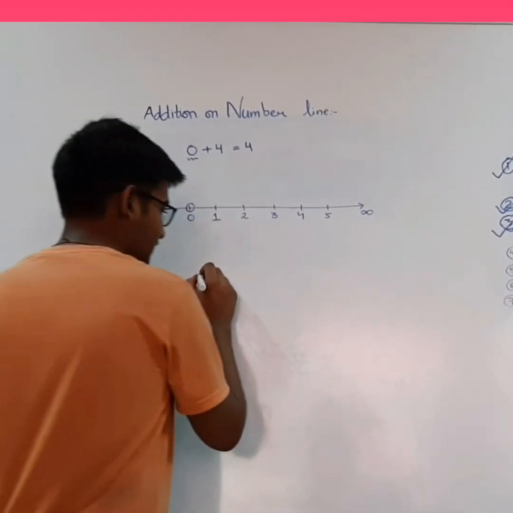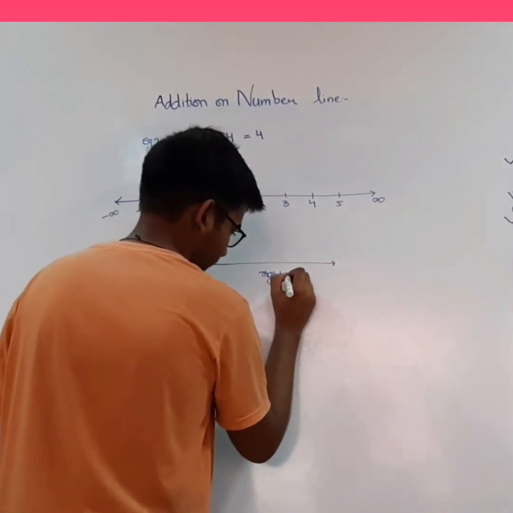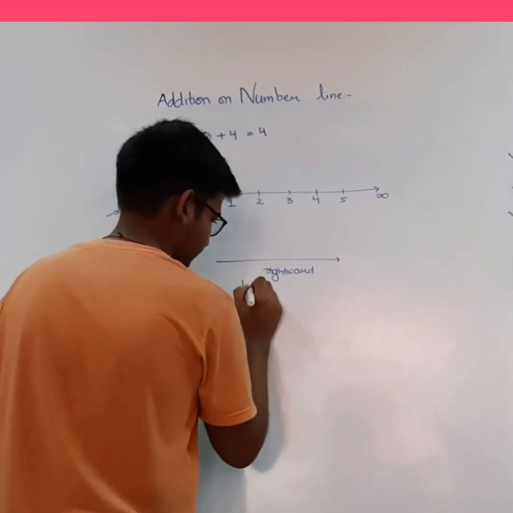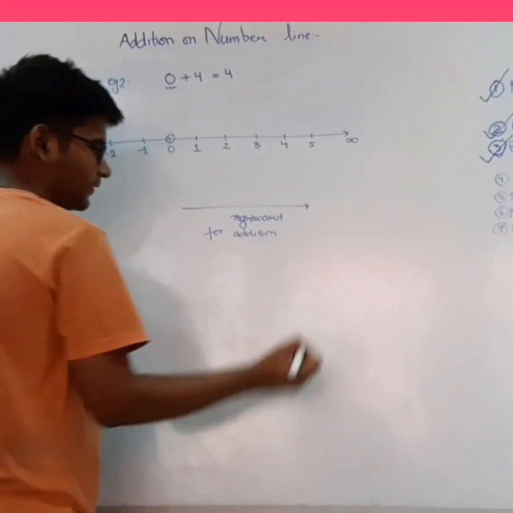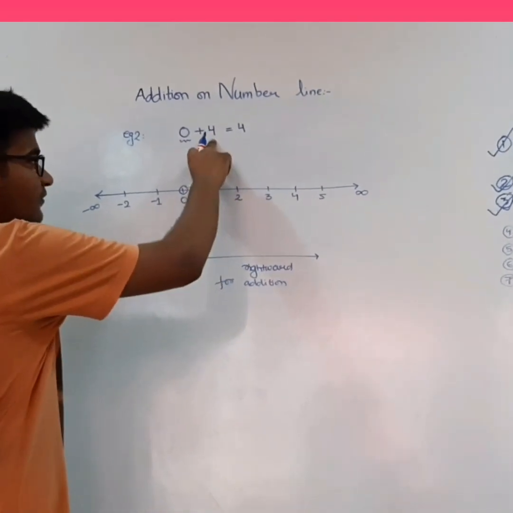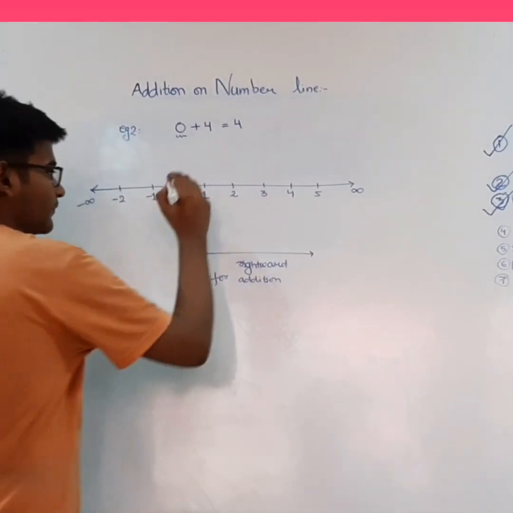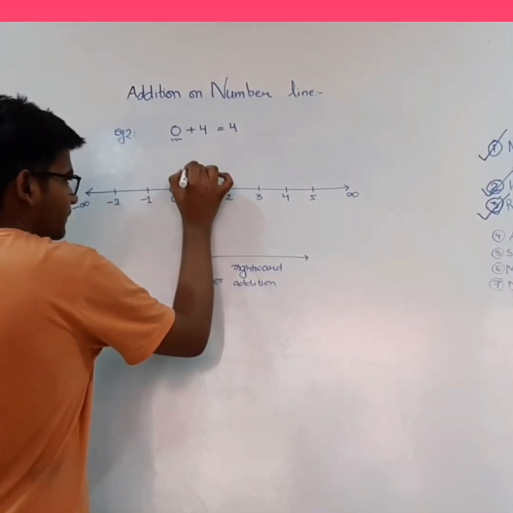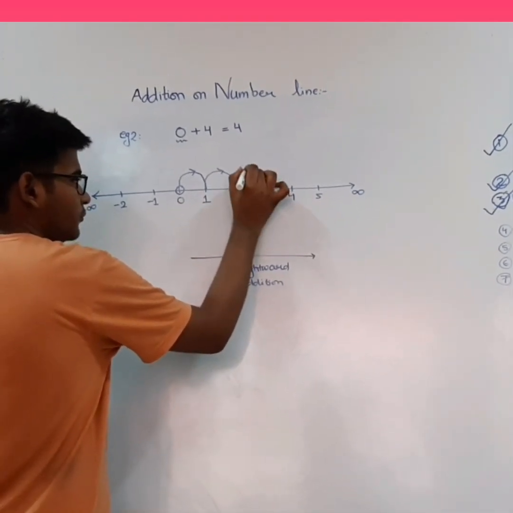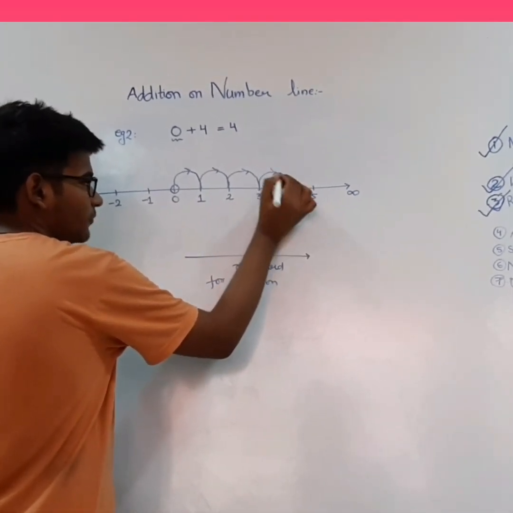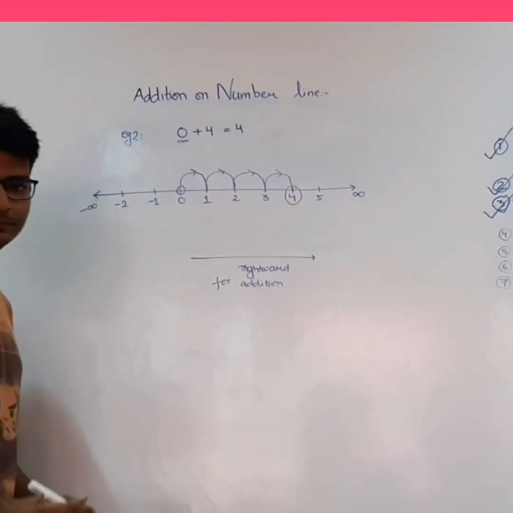Now we have to move rightward for addition. And also we know that since we are adding 4, we have to move rightwards 4 units. Therefore 1, 2, 3 and 4. So we have got our answer 4.